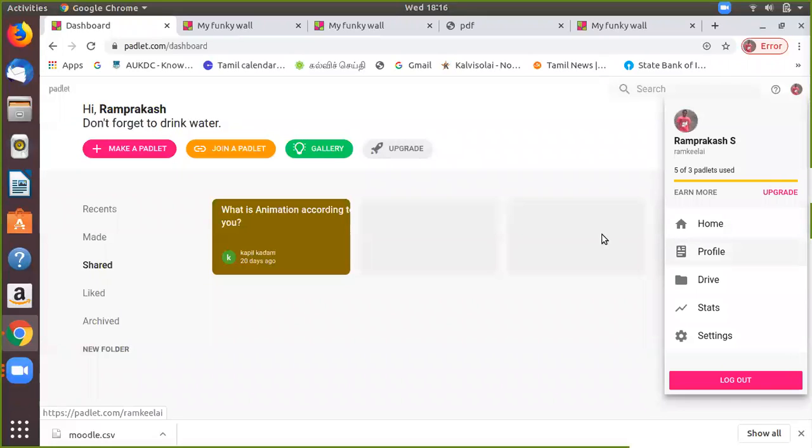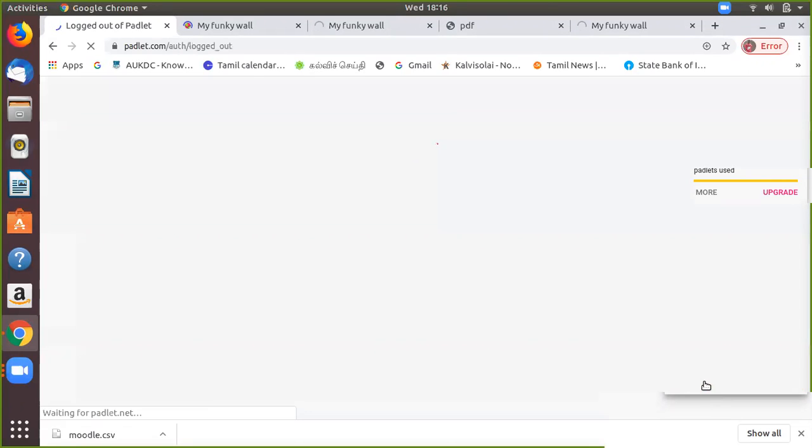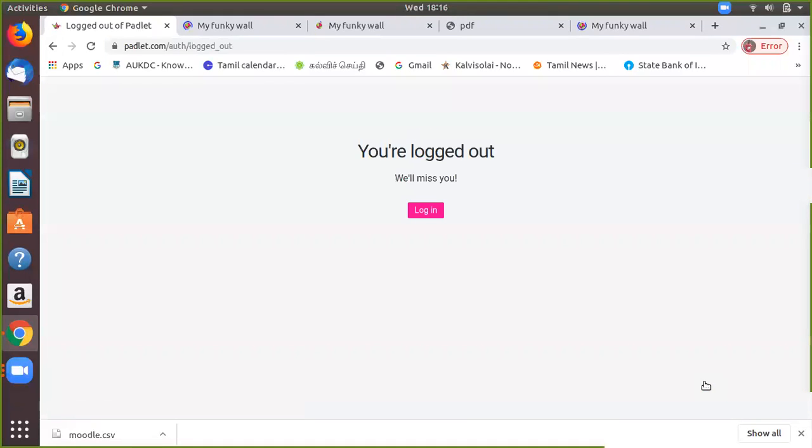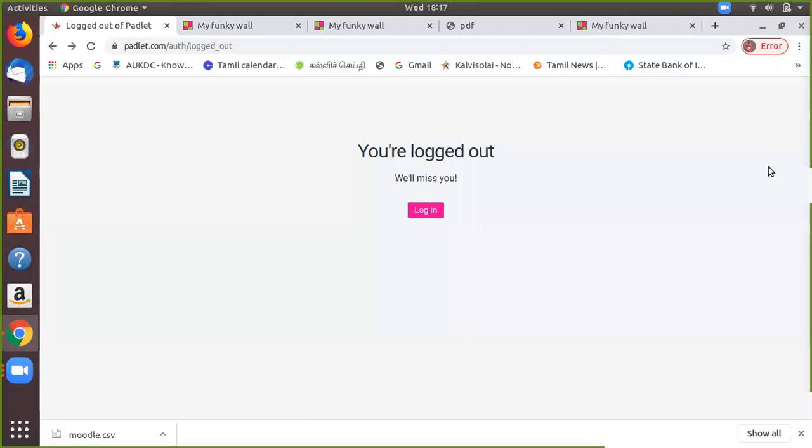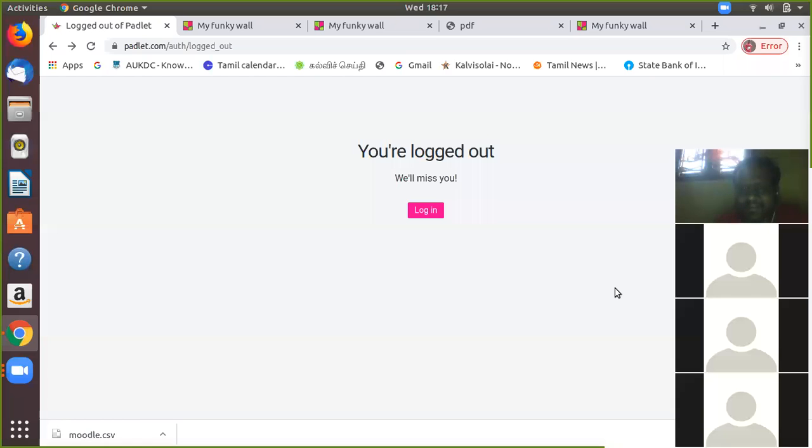I can log out from this link. Then you can log in to this link. You can give the sign up. You can sign up by these 3 options using Google, Microsoft, and Apple. Or if you want to create an account, you can create it with your user email ID and password. So, has anybody tried it out? Anybody?